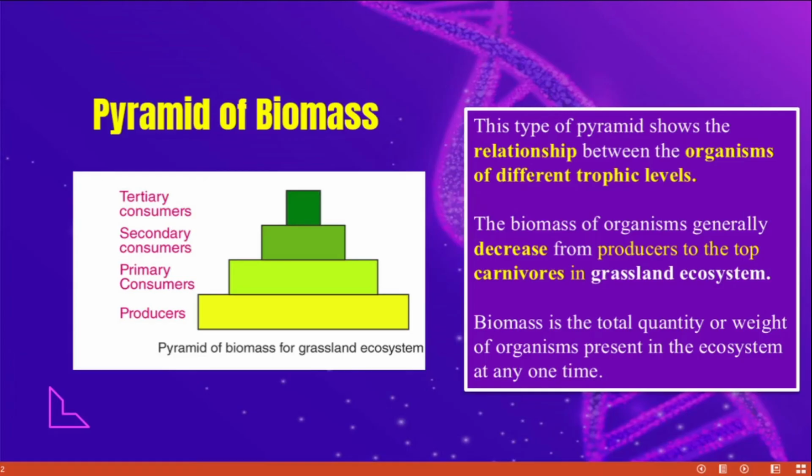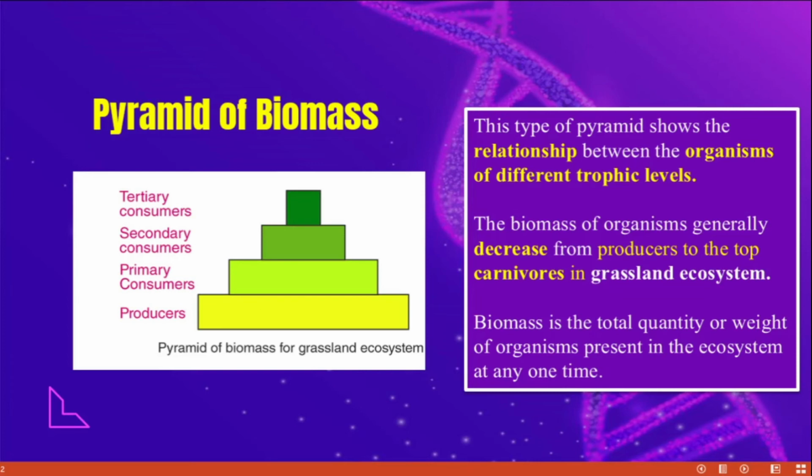Next, pyramid of biomass. This pyramid shows a relationship between organisms of different trophic levels. The biomass of organisms generally decreases from producers to the top carnivores. Look at the picture, you'll understand very clearly.